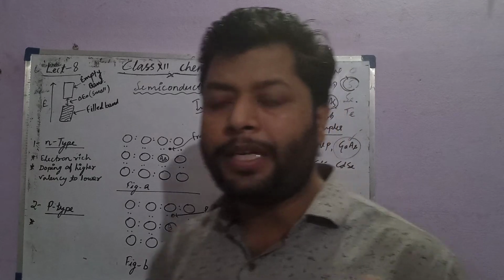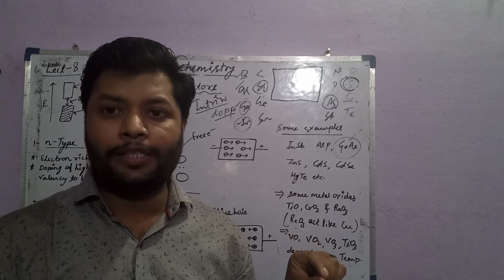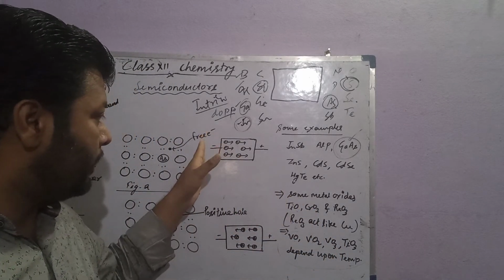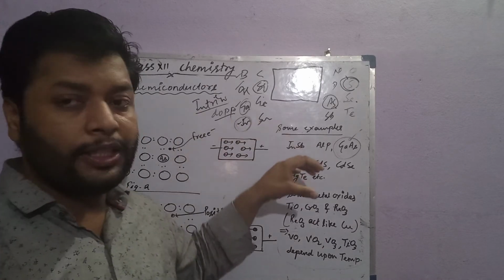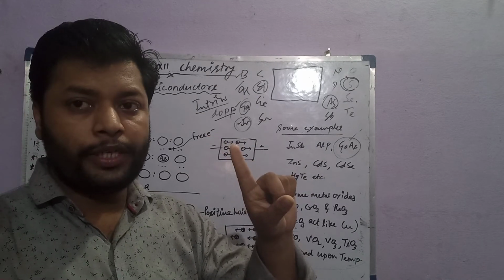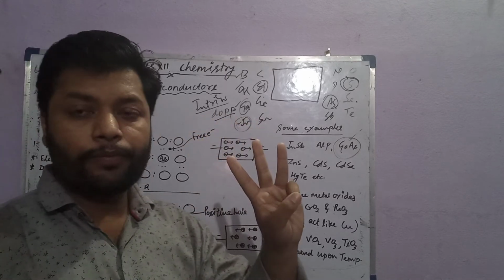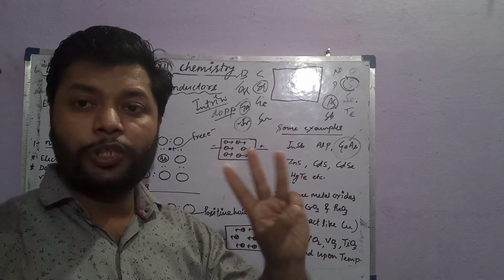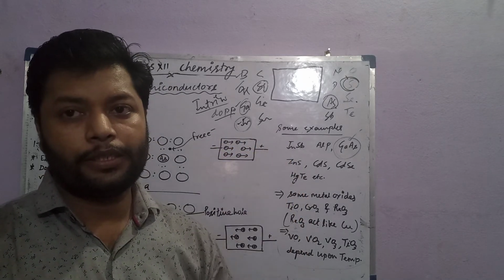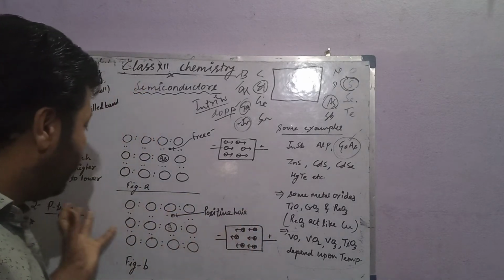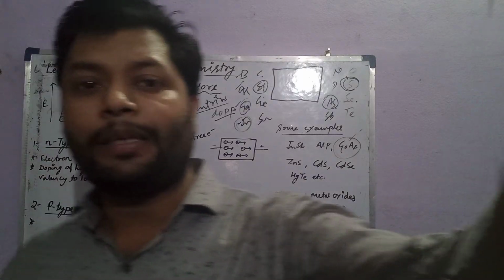So depending upon the doping condition, if you dope a lower valency element, like the transition elements zinc, cadmium and mercury, in the 13th group, one positive hole per atom is generated; in the 14th group, two positive holes per atom; in the 15th group, three positive holes per atom; and in the 16th group, four positive holes per atom. So learn what kind of doping will be there. Depending upon that, this is all about the semiconductor topic.